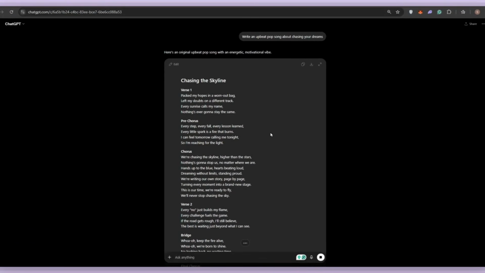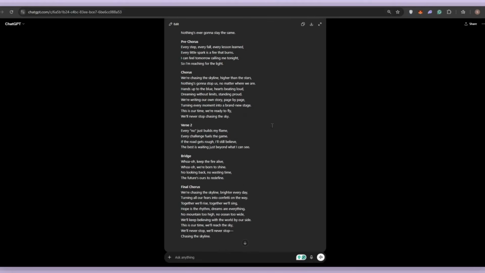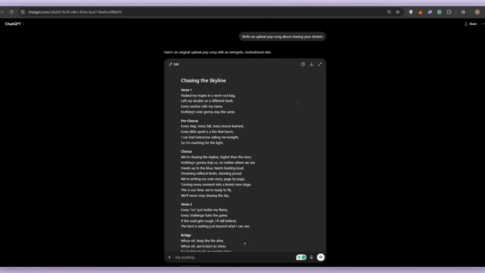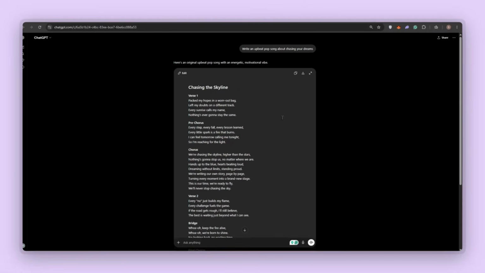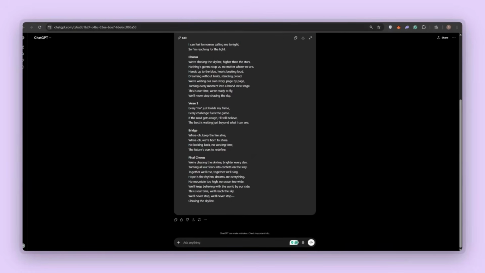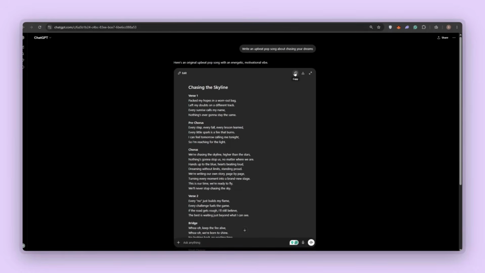Within a few seconds, ChatGPT will generate the complete lyrics, and now you can see this is the complete lyrics we got here. If you don't like the result, you can simply ask it to regenerate it, or maybe you can describe your style better. Now I will just copy this prompt.